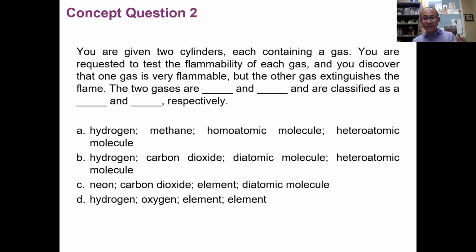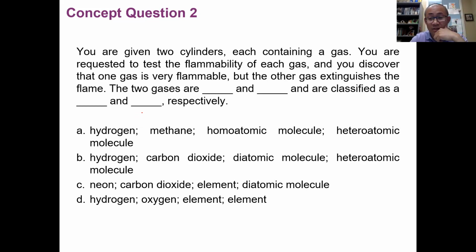Finally, I think this is a concept question covering some of the topics in this chapter. I think this is the last page. You were given 2 cylinders, each containing a gas. You test the flammability of each gas, and you discover that one gas is very flammable, but the other gas can extinguish the flame. They're asking what these 2 gases are.